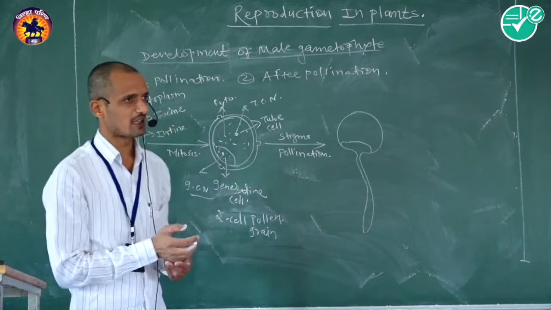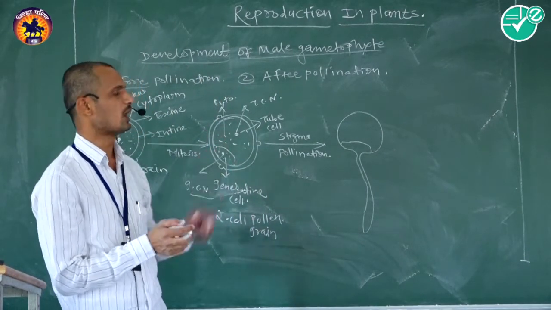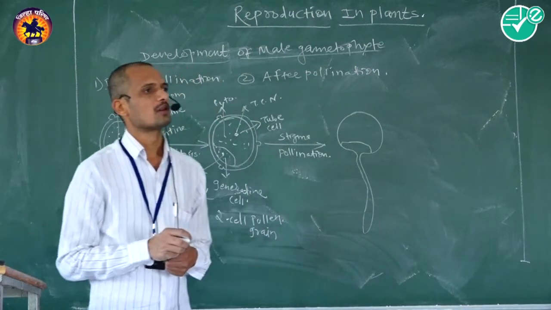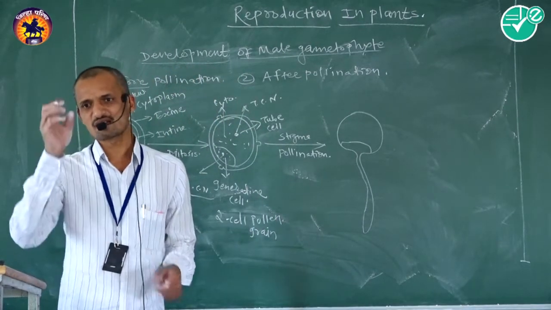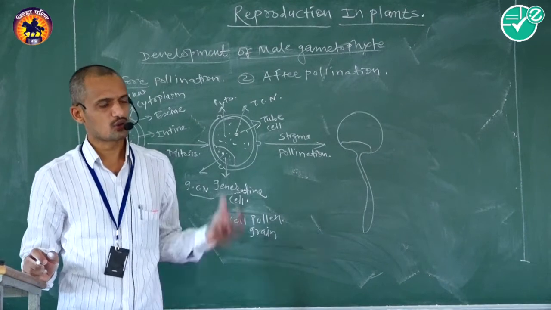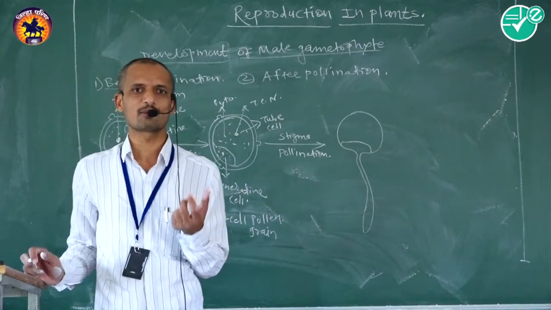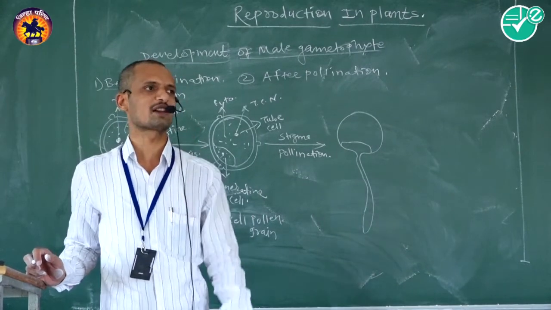The tubular outgrowth arises by the germ pore after absorption of sugary substance as well as amino acids. The sugary substance and amino acids are secreted by the stigma at the time of maturity.